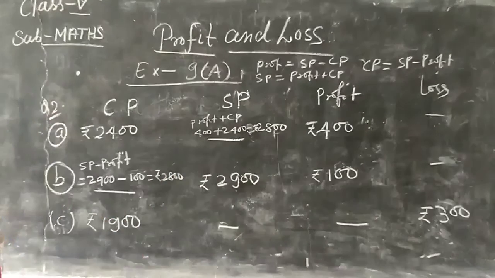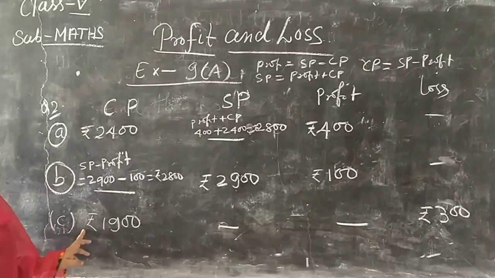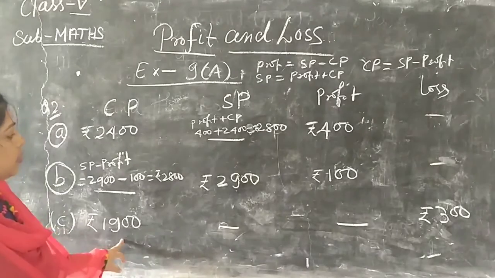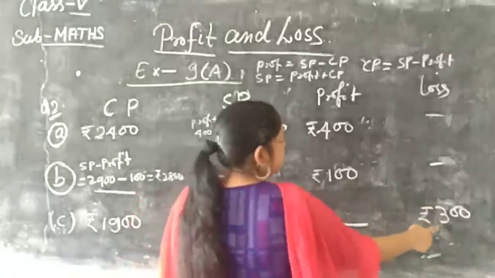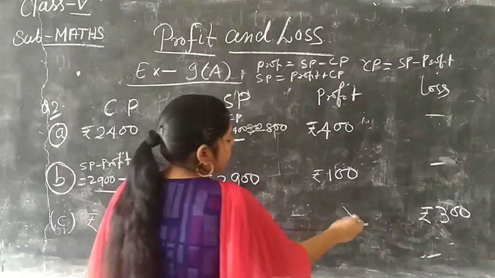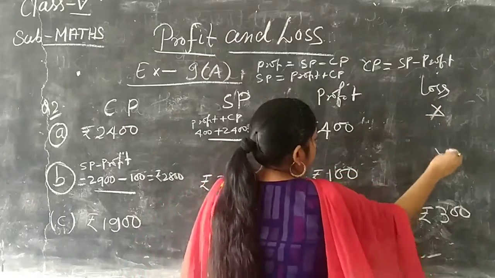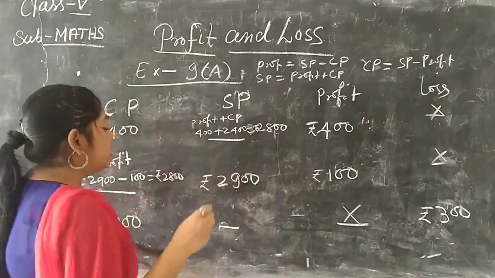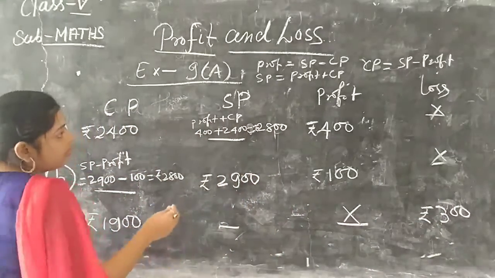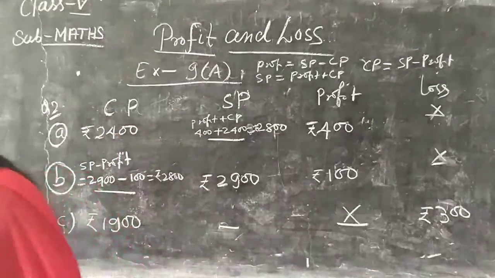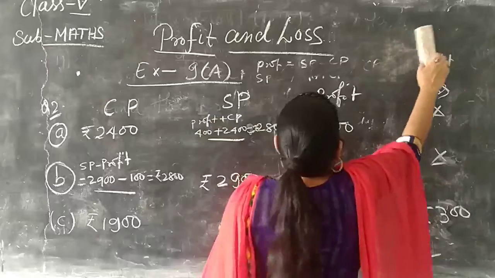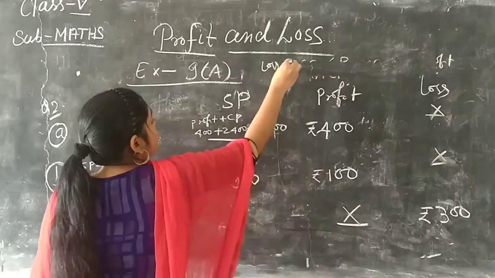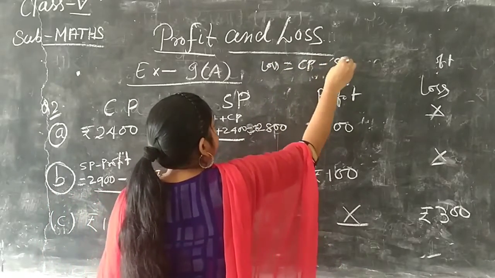Another question, question number C. In that, 1900 is given as cost price and loss is given. Loss is given, so profit will not be found. Now cost price and loss are given, find the selling price. Everyone knows that loss equals CP minus SP.